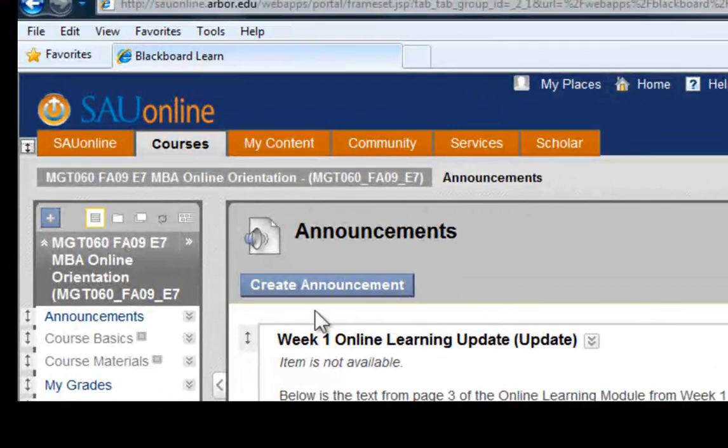So this is the MGT060, that's your course number. That's the date or the term the course is offered, and this is the cohort number. Again, this cohort number and date do not reflect your course. This is only a sample so that you can get used to the navigation requirements of Blackboard.